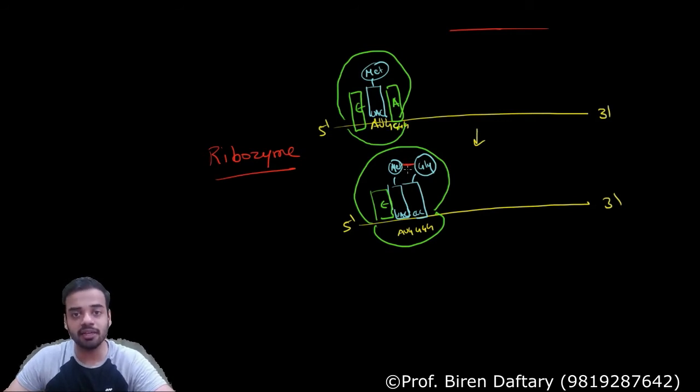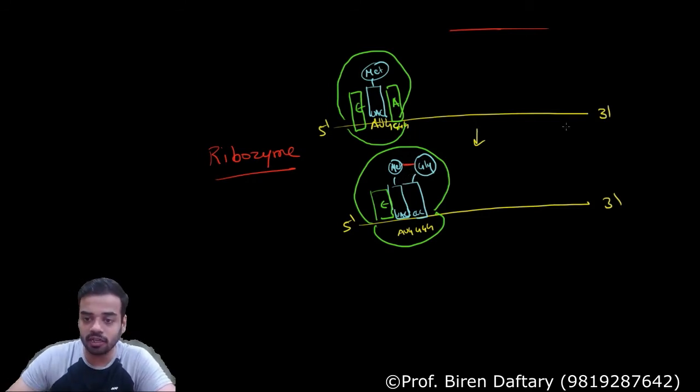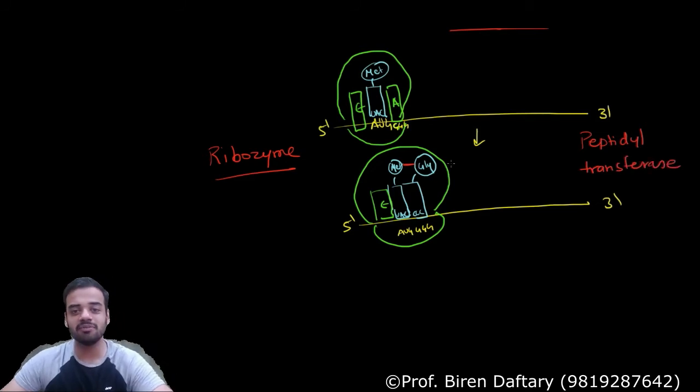Actually the name of this enzyme is peptidyl transferase. So if you want, I will write down over here peptidyl transferase. See, the thing is that ribozyme is a very general name. Ribozyme is any enzyme which is formed by the RNA, that is called a ribozyme. But which RNA enzyme is present? Peptidyl transferase. It is called peptidyl transferase because it forms a peptide bond.